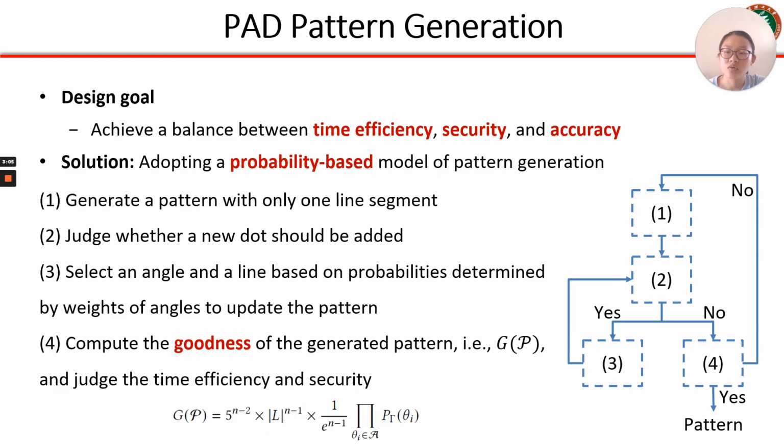To achieve a balance between time efficiency, security, and accuracy, we design a probability-based model of pattern generation. Specifically, we generate a pattern with only one line segment and then judge whether a new dot should be added. If the result is positive, we select an angle and a line to update the pattern. Finally, we compute the goodness of the generated pattern to ensure the time efficiency and security.